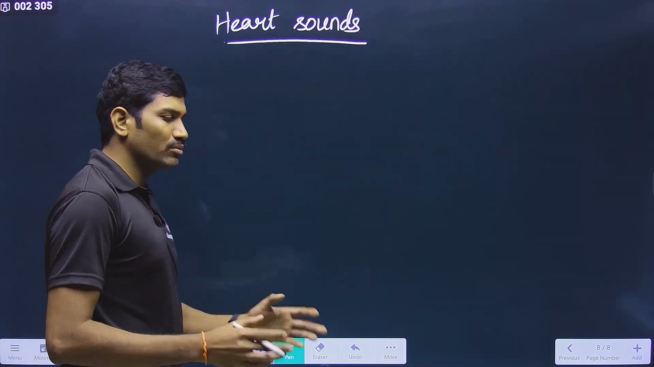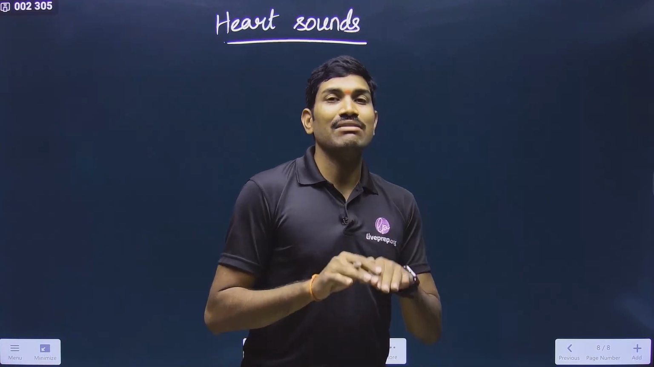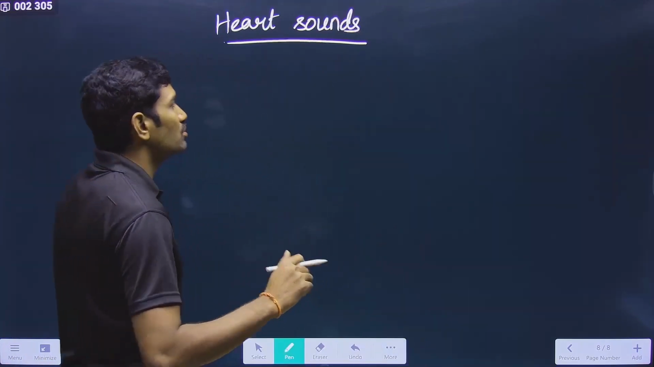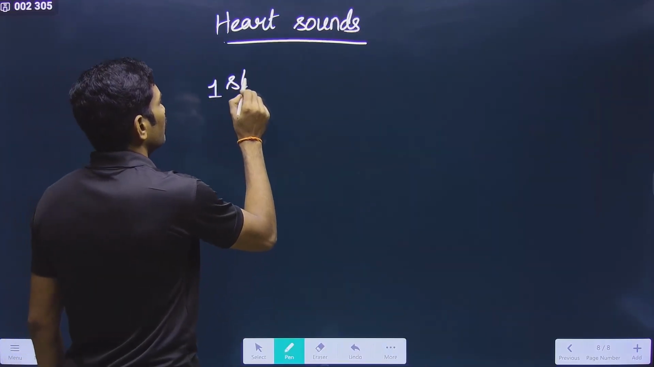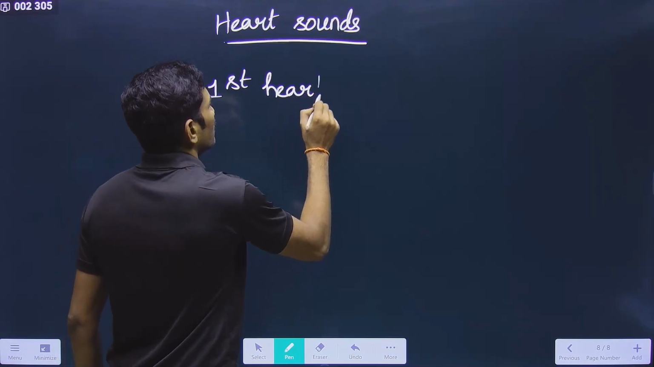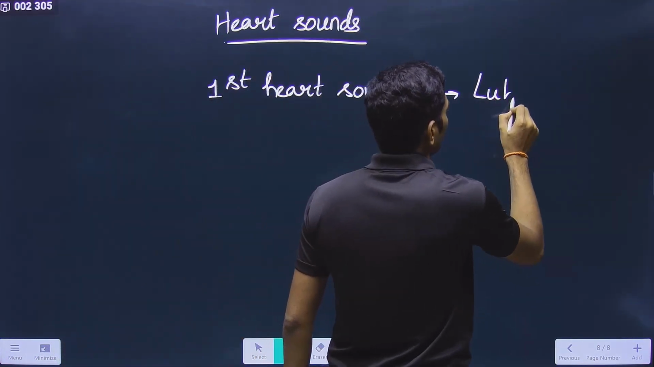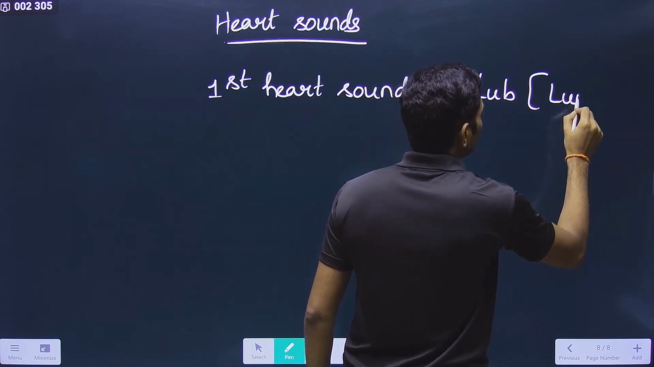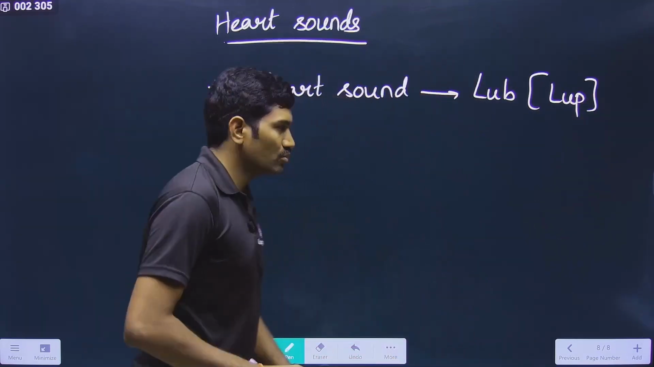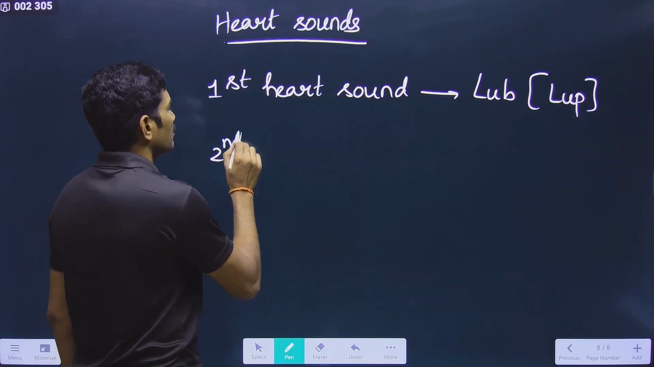Please remember there are so many sounds, but at the level of class 11th we are talking only about 2 sounds. So what is the first heart sound? First heart sound is called lub, and sometimes they are writing this one as lup. Both of them are same, so don't worry. Next one, second heart sound.